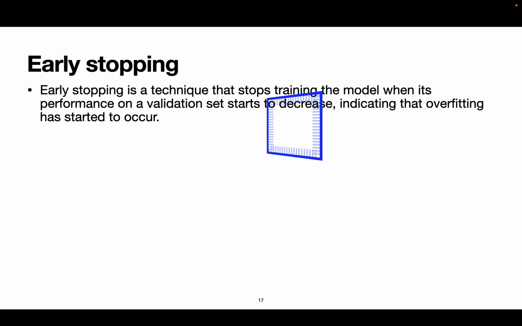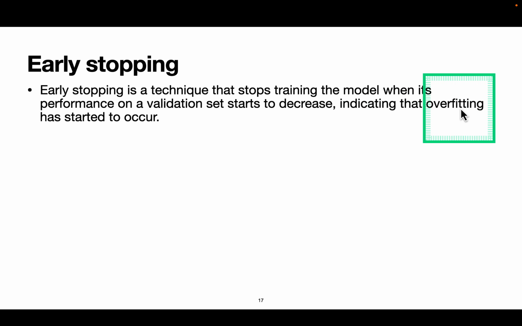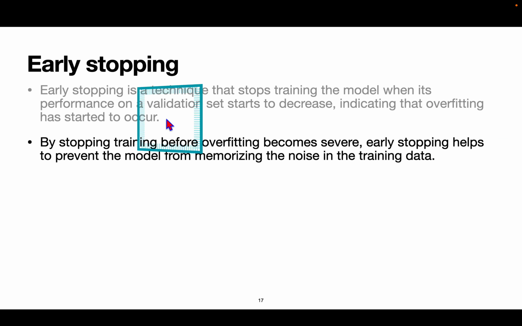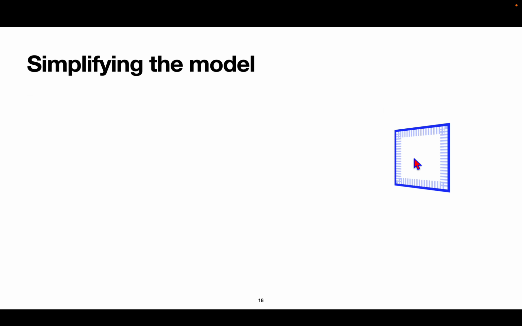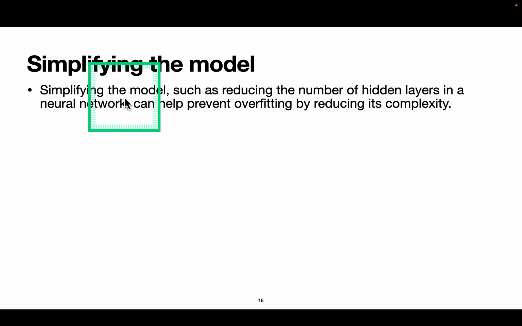Next is early stopping. Early stopping is a technique that stops training the model when its performance on a validation set starts to decrease, indicating that overfitting has started to occur. By stopping training before overfitting becomes severe, early stopping helps to prevent the model from memorizing the noise in the training data. Simplifying the model.